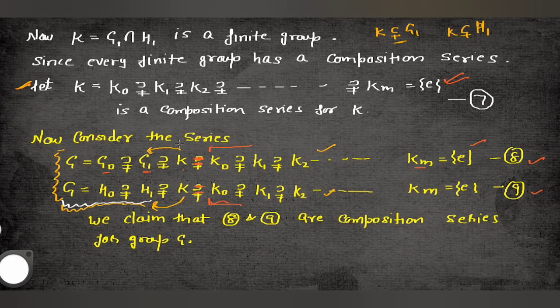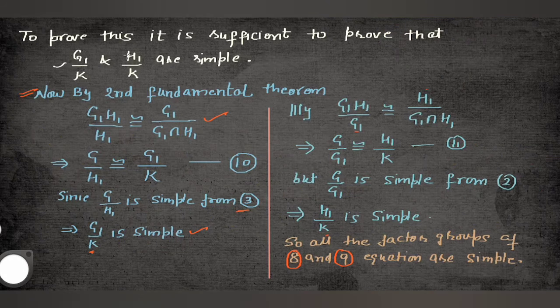After this we have the two composition series, both equivalent. Before that we will see there are two factor groups: one factor group is G1 by K and the other factor group is H1 by K. If both are simple, then equations 8 and 9 become composition series and both will be equivalent. Here we will use the second fundamental theorem: if we have a subgroup and a normal subgroup, then G1 H1 by H1 is isomorphic to G1 by G1 intersection H1. Here G1 H1 is equal to G and G1 intersection H1 is equal to K.